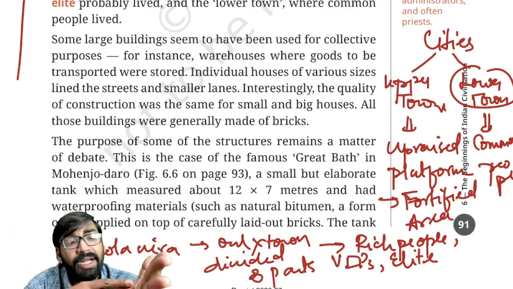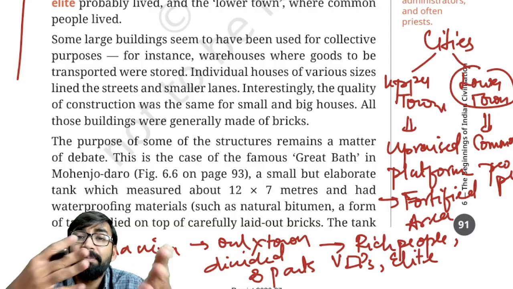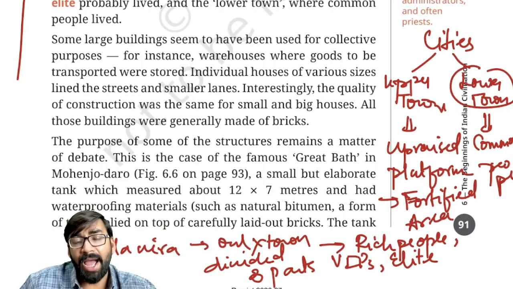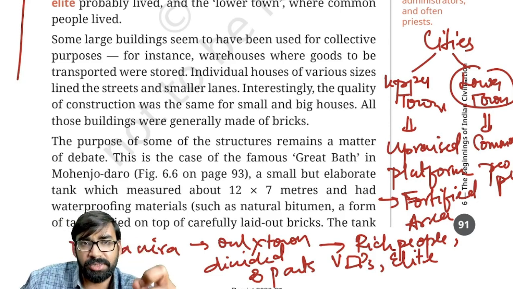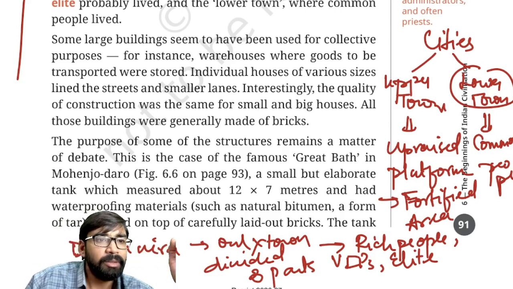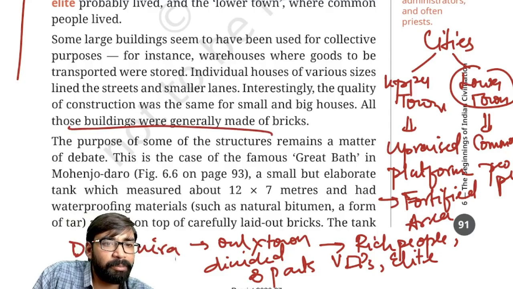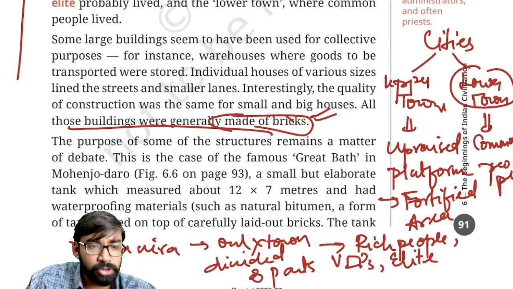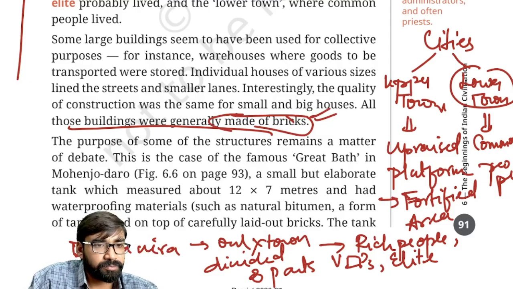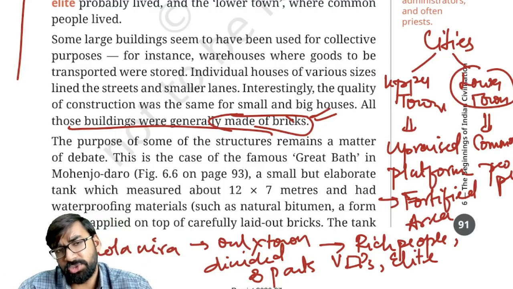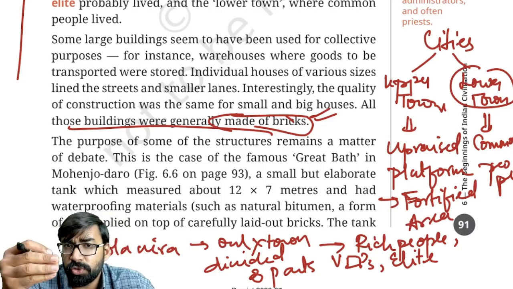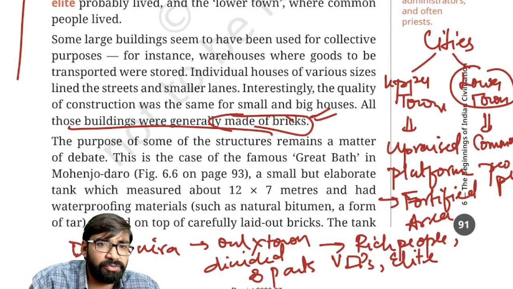Various historians say that fortification also indicates military consciousness at that time, for security concerns. And it was built with bricks. The construction was done with bricks. As you can see here, all buildings were made of bricks. Fine? Okay. So when we talk about building construction, there was uniformity, uniformly high quality construction.